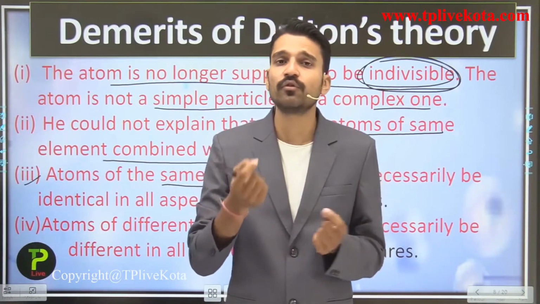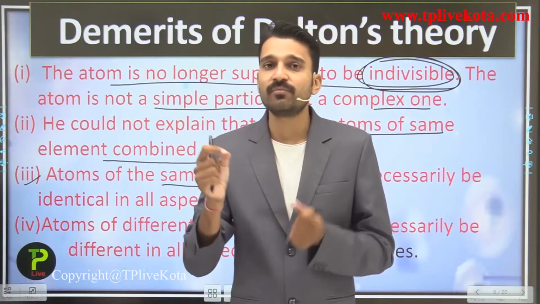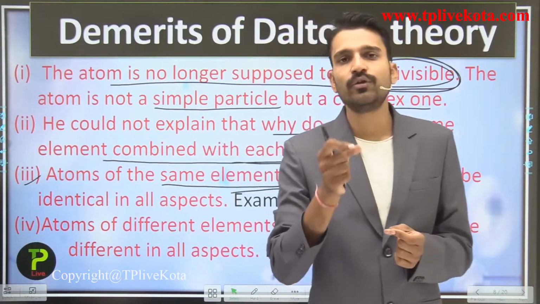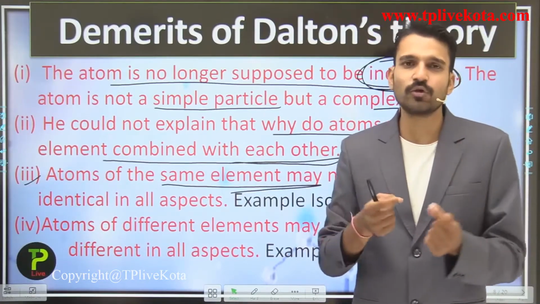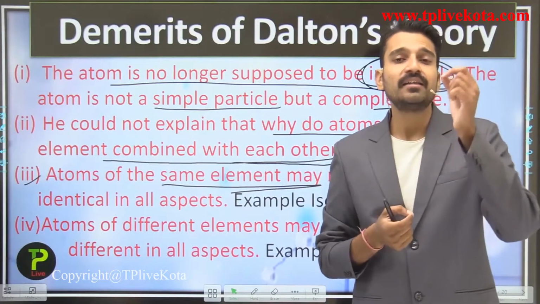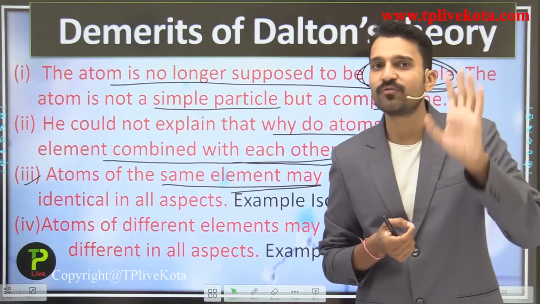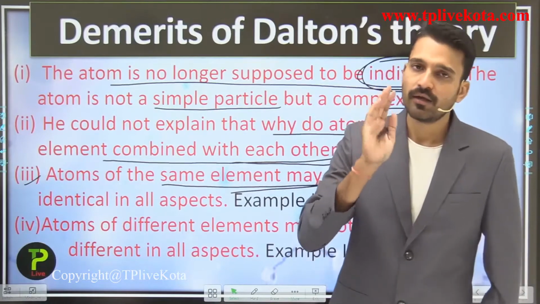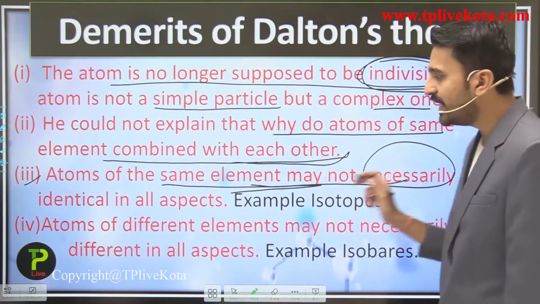Isotopes are the atoms of the same element which show the same chemical properties but different physical properties due to the different number of neutrons. We are going to discuss what neutrons, protons, and electrons are, and what isotopes and isobars are. But for now you need to remember these points: all the atoms of a particular element are not alike in all respects. They are alike in many respects but not in all respects. So here the atoms of the same element may not necessarily be identical in all respects.